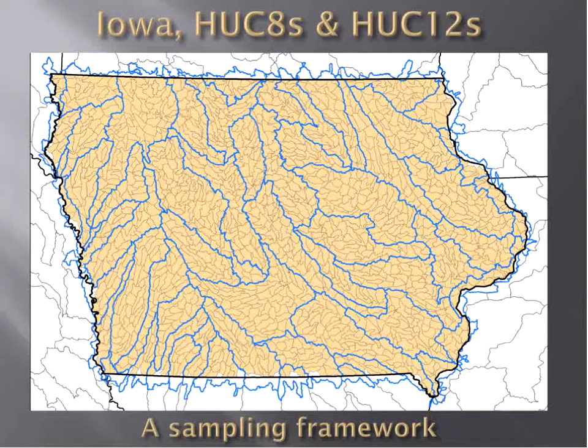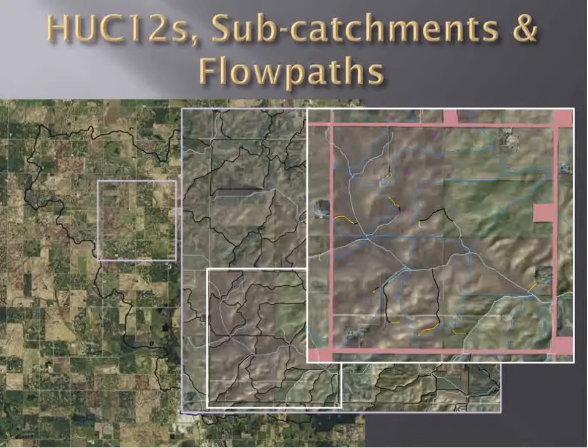So again, this is the same or similar image as before. What we are looking for is an opportunity to identify soil loss, and we needed a sampling framework and a reporting framework. We chose the HUC 12 watersheds, the same framework that we use for the ACPF, to allow us to run our watershed erosion prediction. In Iowa right now that is 1,700 watersheds, and we're expanding our efforts to become more regional.